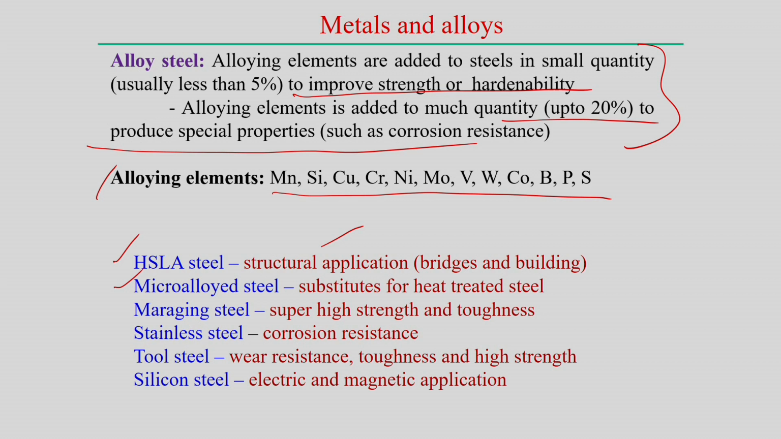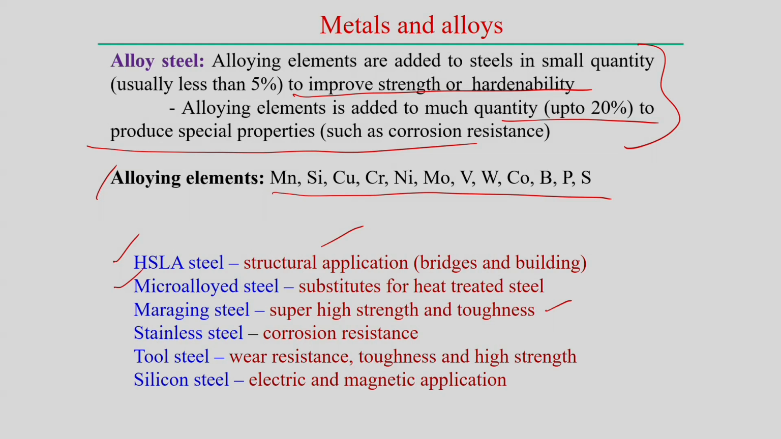normally acts as a substitute for heat treated steel. Then maraging steel has super high strength and toughness, depending upon the different phases that exist, their distribution, and the particular morphology they create, based on which it achieves very high strength and toughness.